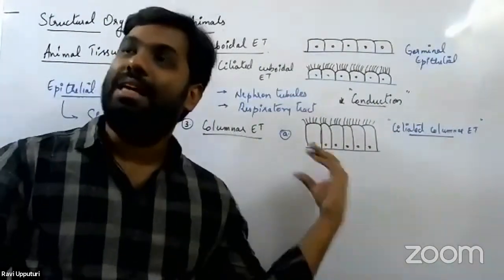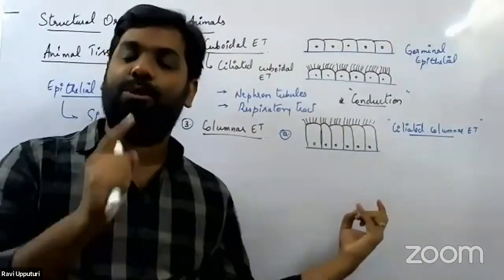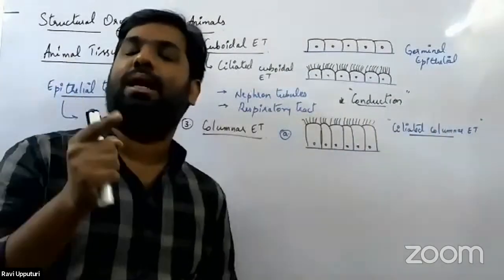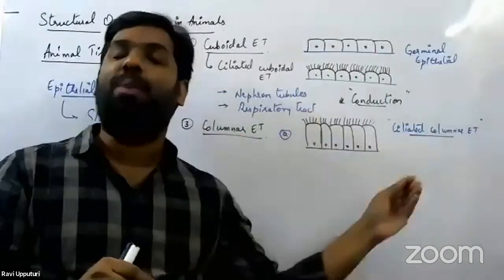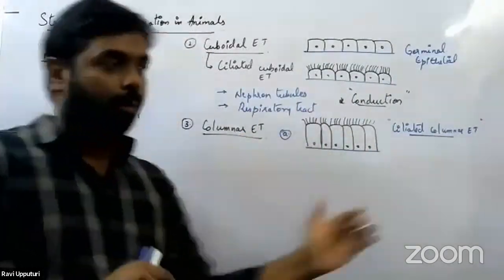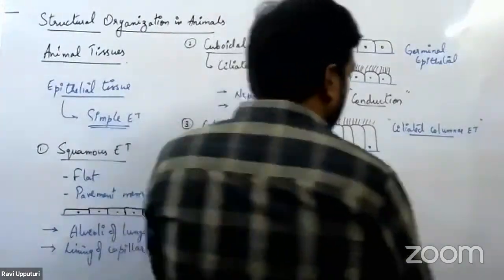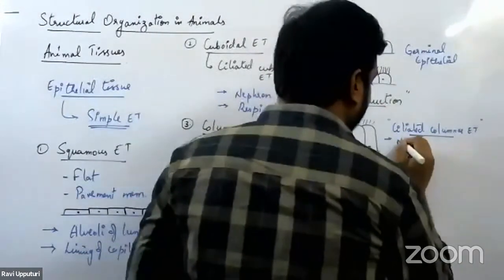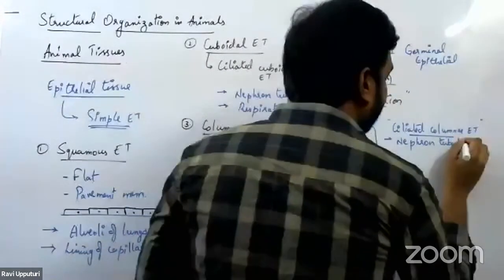Again, since there is cilia being present, we know what would be the function of this type of tissue. The function of this type of tissue possessing cilia would again be conduction, because we just discussed now, right? Wherever there is cilia present in the body, their major role is conduction or transportation or movement of molecules or substances. Now, in which part of the body do we have this ciliated columnar epithelial tissue? It would be present in the nephron tubules. So one location where we would have it is the nephron tubules.